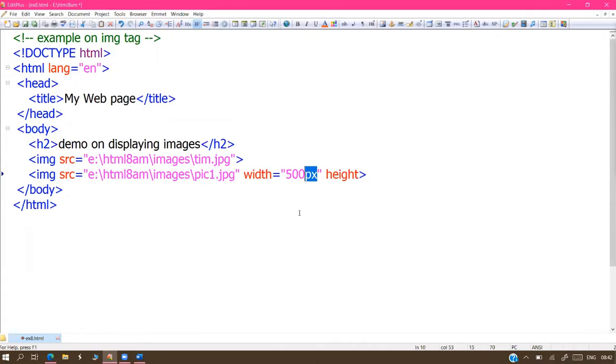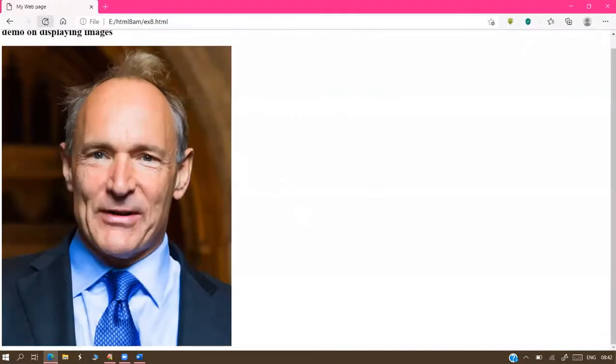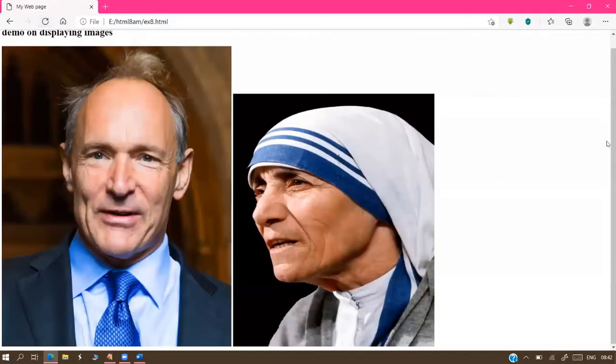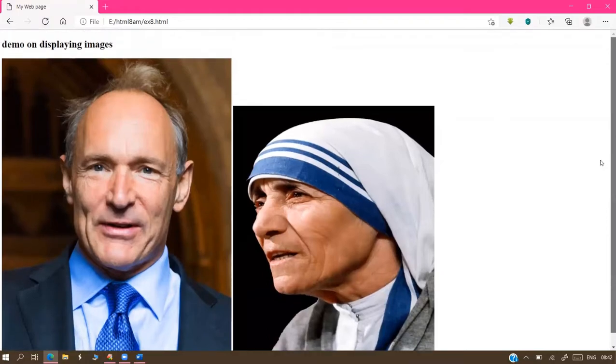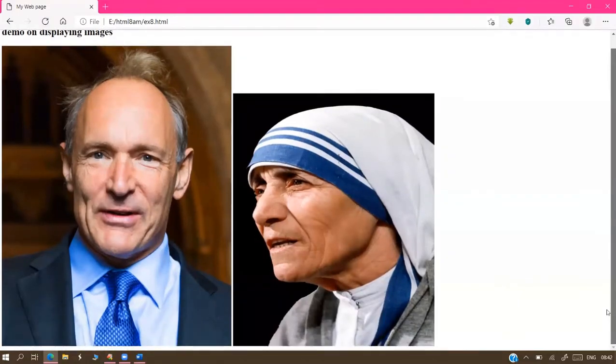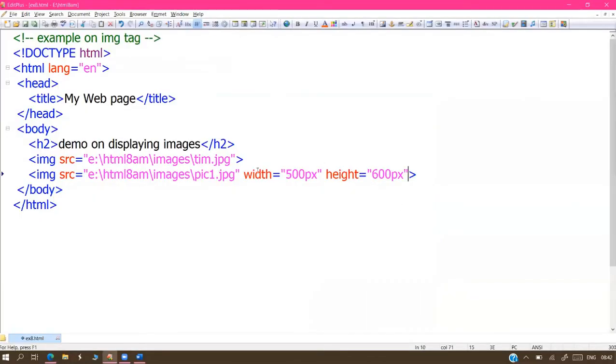So display the image with width 500 pixels and height 600 pixels. Now you will get the image as per your given coordinates. This is the picture. Previously, the Mother Teresa image came in a very big size. Now it comes in a very small size because we controlled the measurements.